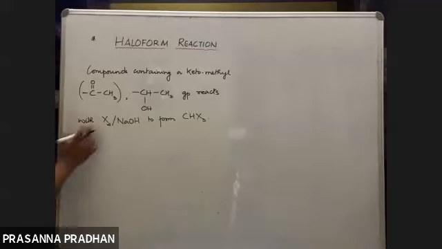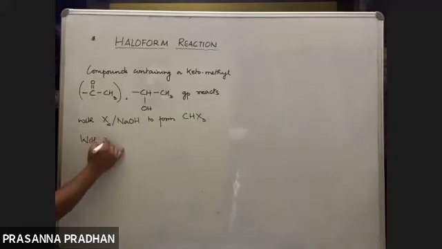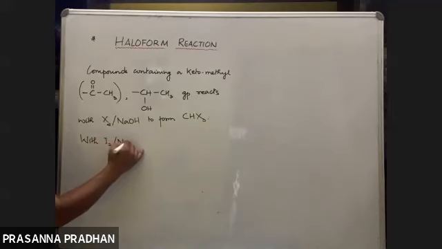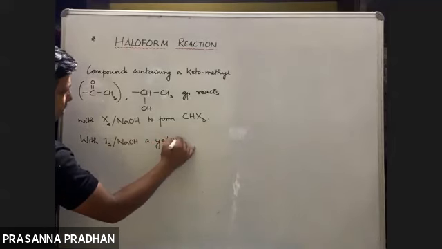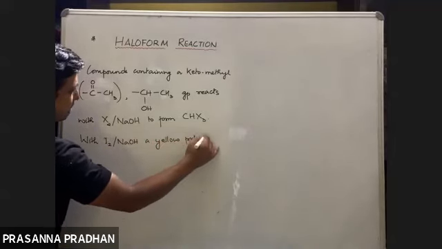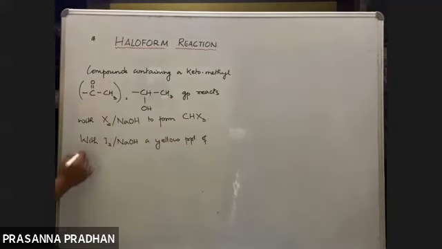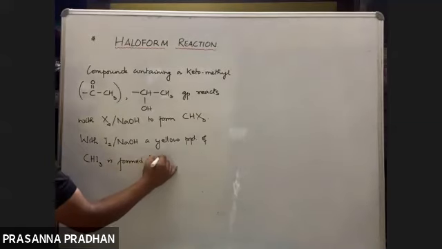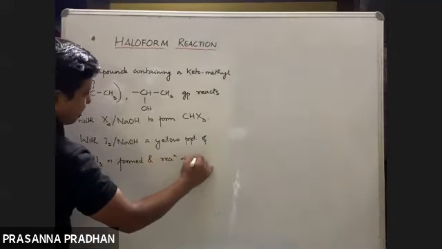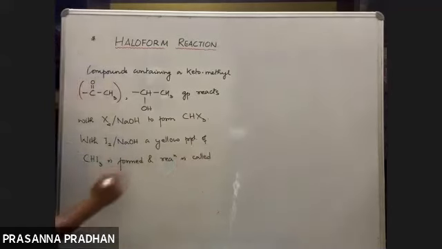Now, if the halogen used is iodine, with iodine and NaOH, a yellow precipitate of CHI3 is formed. And the reaction is called the iodoform reaction.